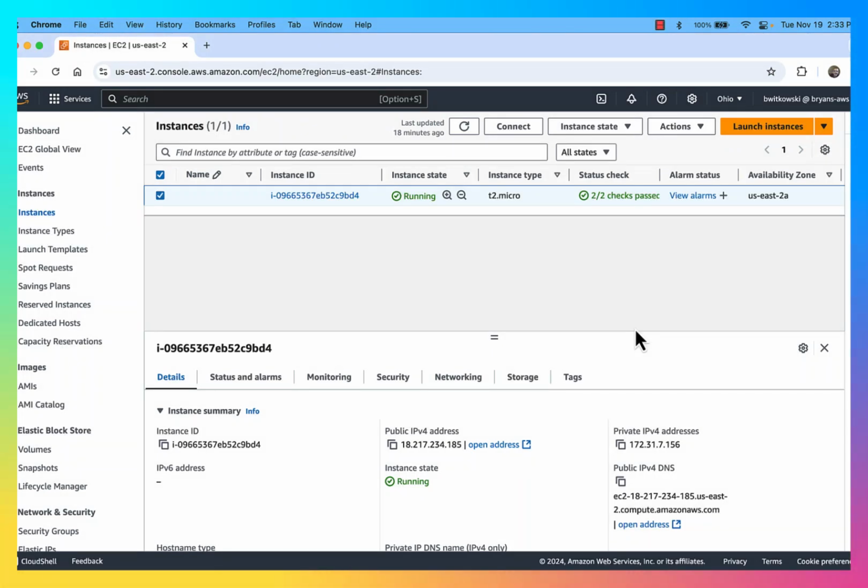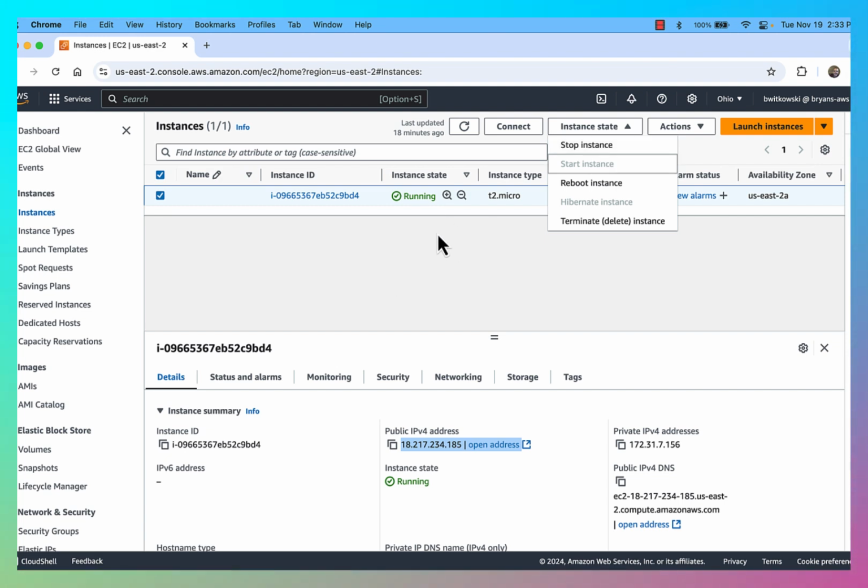In this example, I want to look at an existing EC2 instance and the fact that I have a public IP address that's assigned from AWS, and that public IP address also has a public DNS that is set up by AWS. These addresses remain static as long as I keep my instance running, but since I'm running an on-demand instance, one of the main benefits of that is that I'm able to take the instance state from running to stopped, so that I would then stop the cost associated with running the instance.